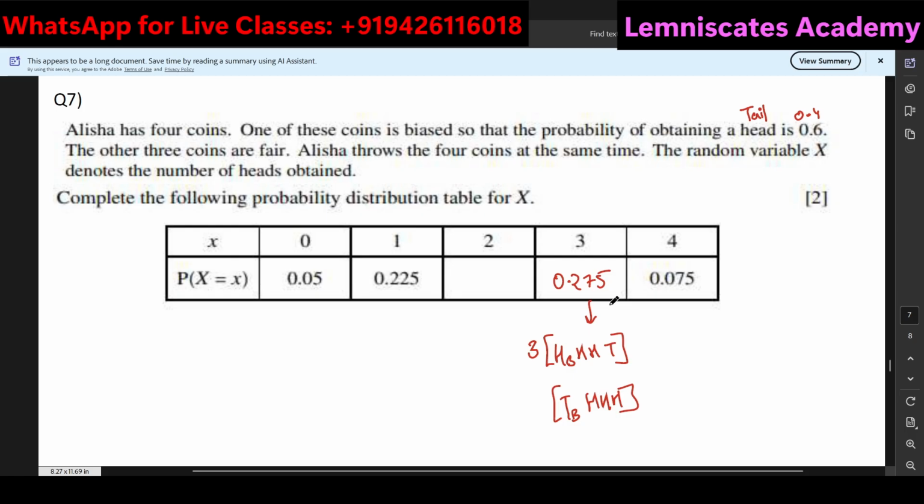Now, using the probability distribution table theorem, the summation of all of these probabilities should add up to 1. So of course now you can find the probability of 2 as 1 minus the summation of all these probabilities. And the final value that you will be getting over here will be coming out as 0.375.